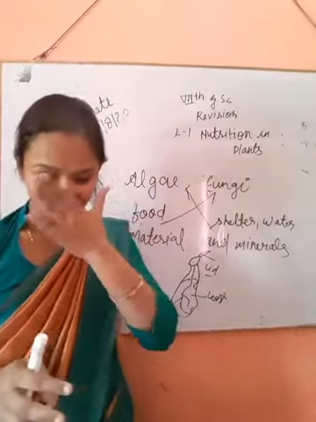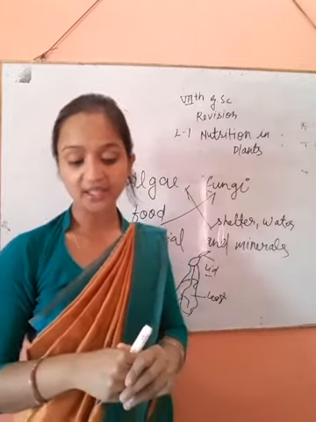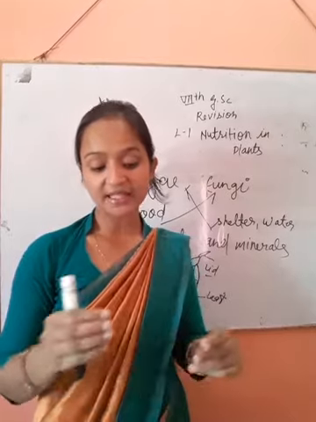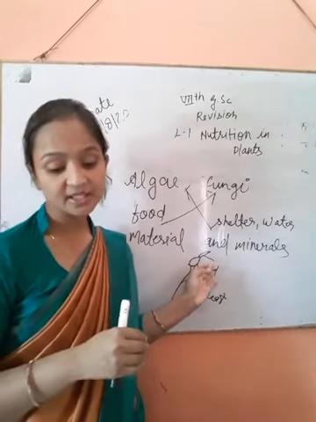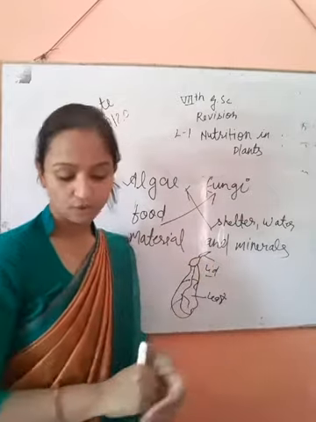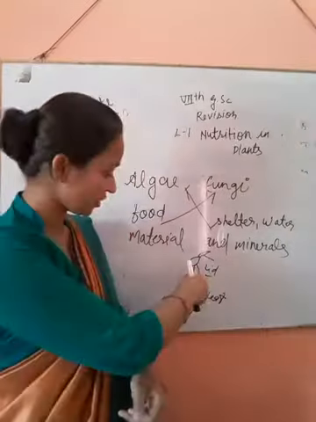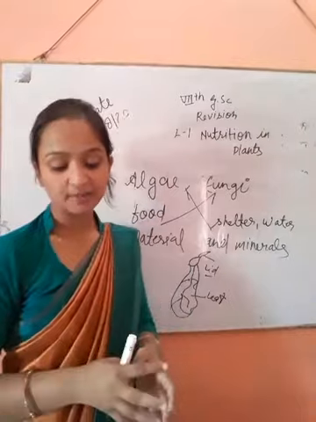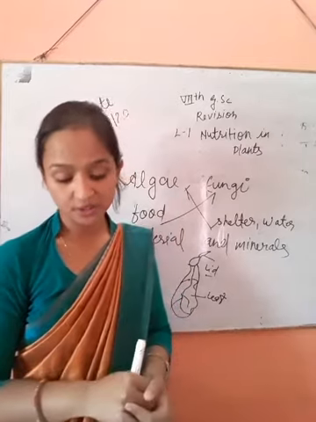When an insect happens to enter the pitcher, the lid is closed upon it. When any insect is sitting here, the lid closes, and the insect gets trapped in the pitcher, where it is digested by the digestive juices present in the pitcher.